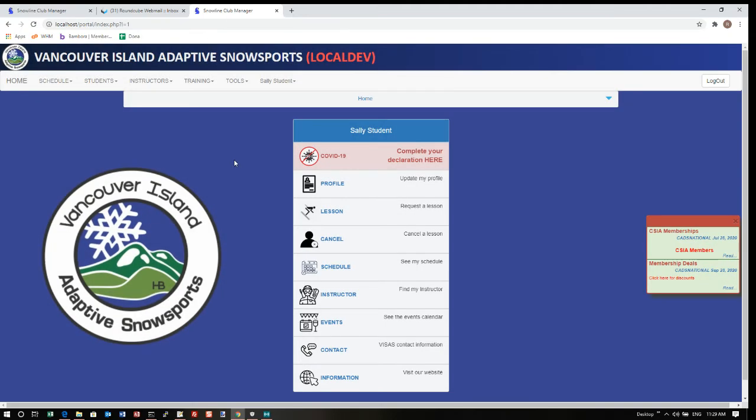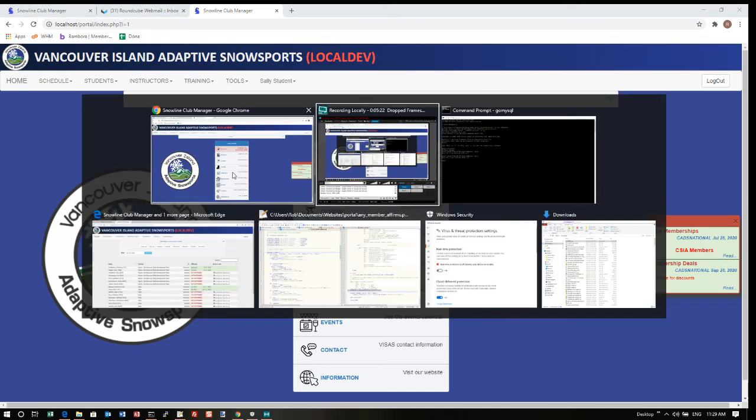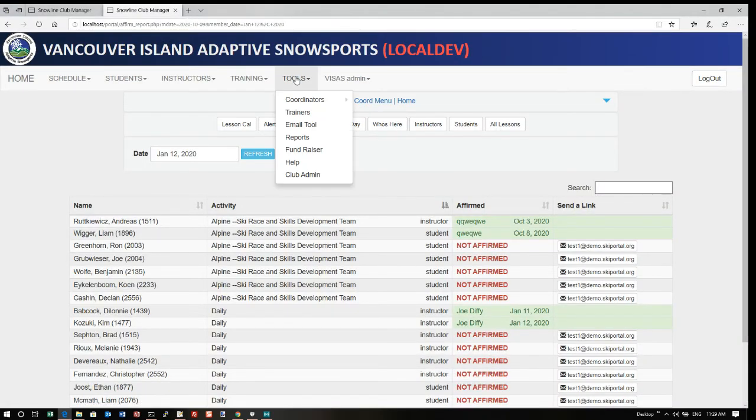There isn't really anything that anybody has to do. It's just that now any student or any instructor that's going to be on a lesson or on a course has to sign that waiver. The coordinator gets a list of everybody on the hill on a given day and whether or not the waiver is signed. I've also given you a few reports that you can refer to see how you're doing.